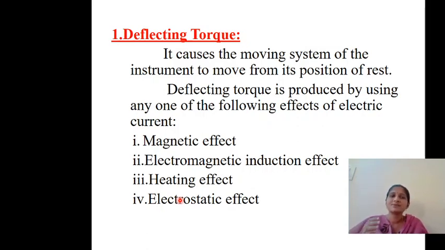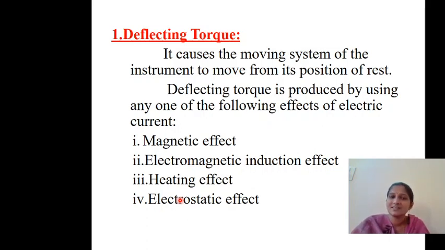Whenever you think of the ammeter, there will be a pointer which will be moving in that instrument. Whenever the instrument is connected in the circuit, because of the current, the pointer starts deflecting. How does this pointer get deflected?